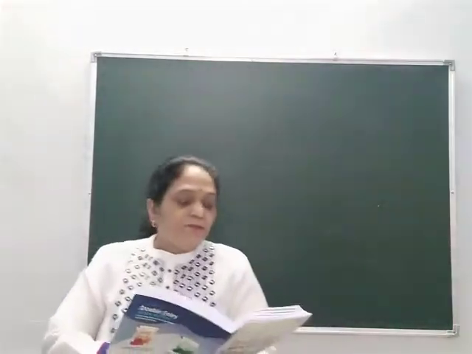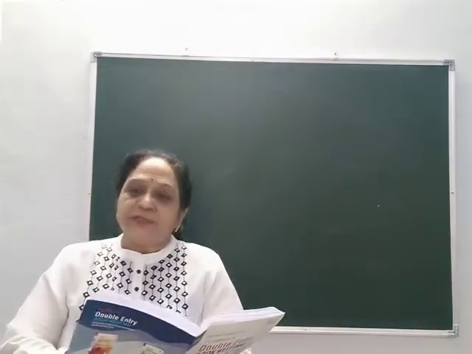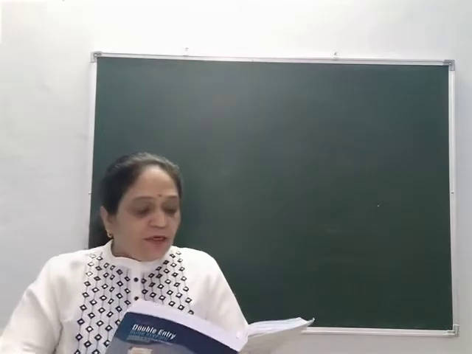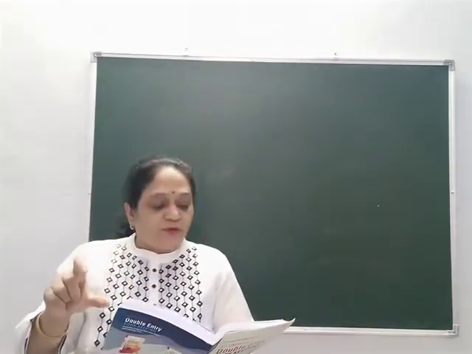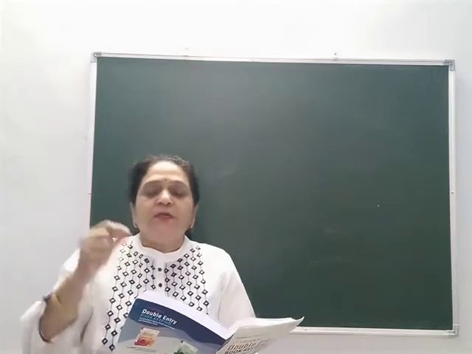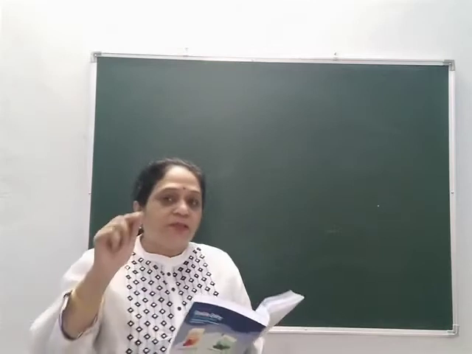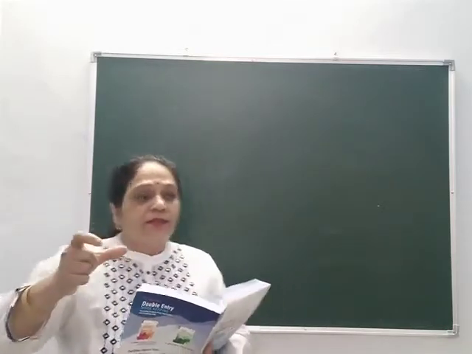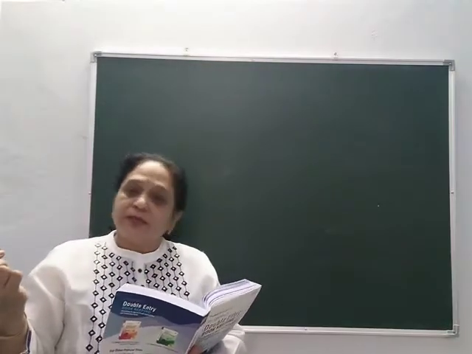Hello students, in my last video we had completed up to question number 7 of goodwill. Now question number 8. These are the profits, and we have to calculate the average profit on the basis of some past adjustments which were done. So we have to calculate the normal average profit, right? So we have to add the abnormal losses and subtract the abnormal gains.